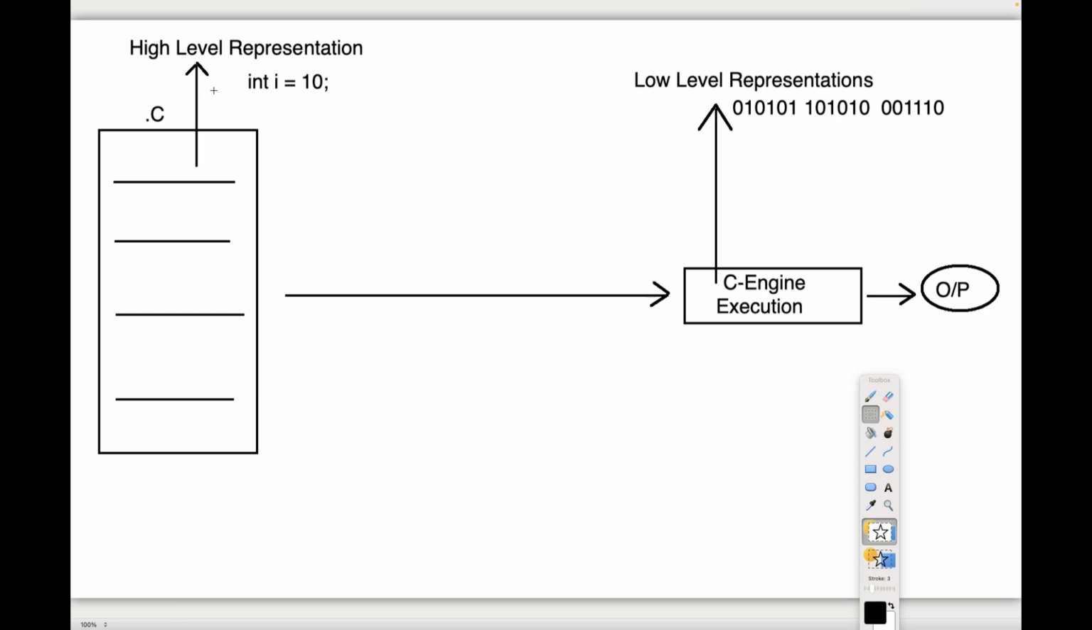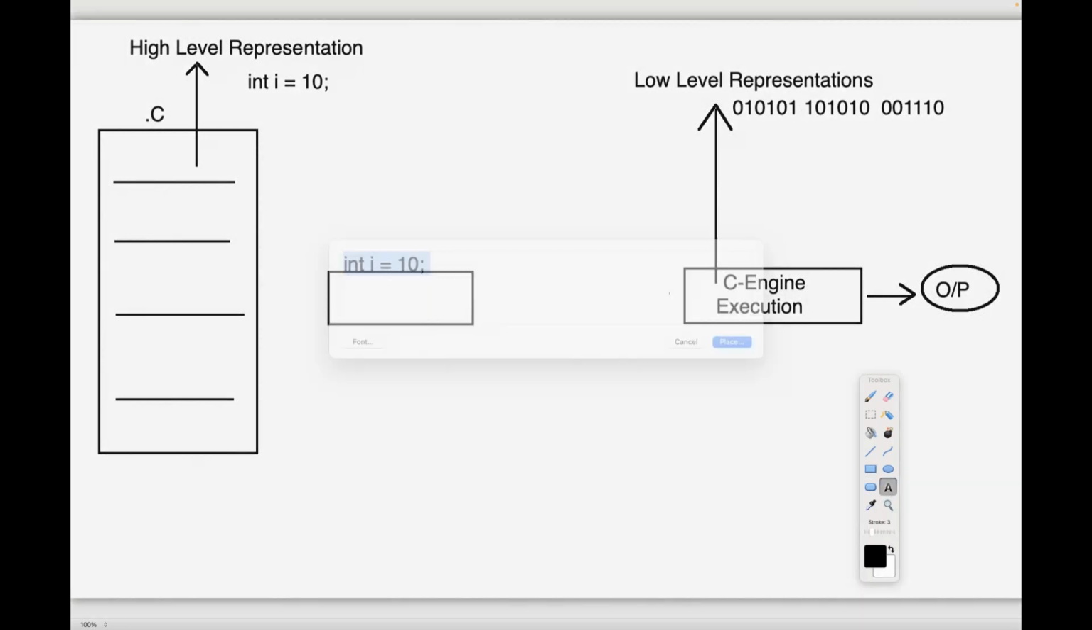There we require some translation mechanism. The translation could be done by a translator. The translation could be done by whom? A translator. Now observe carefully. To perform this translation, we are going to use a separate translator. Observe carefully.